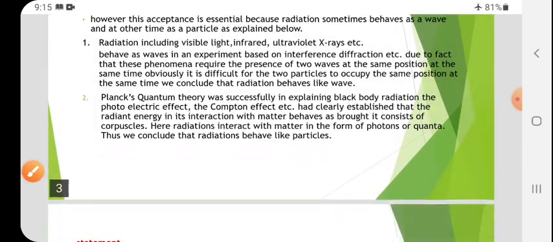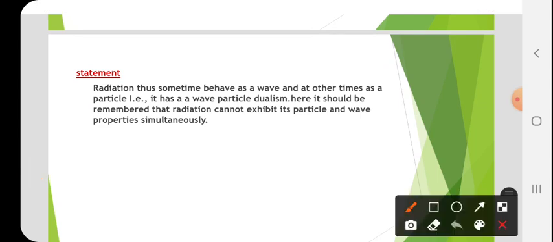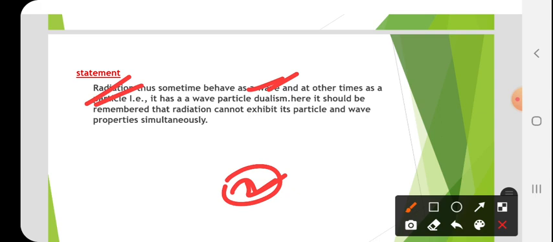Okay, and next, the final statement. Radiation thus sometimes behaves as a wave, and at other times as a particle. So when it is behaving as a wave, then it cannot behave as a particle. When it is behaving as a particle, then it cannot behave as a wave. Okay, see here next point. It has wave particle dualism. Dual means two. Two means one time it is a wave, other time it is a particle.